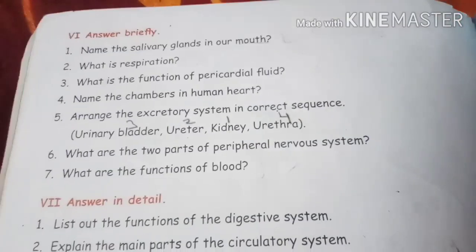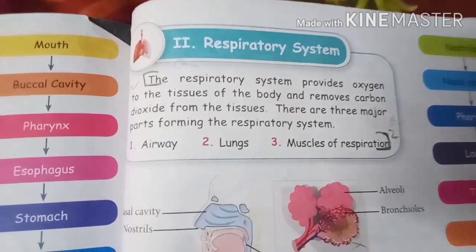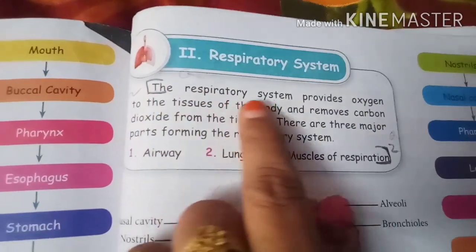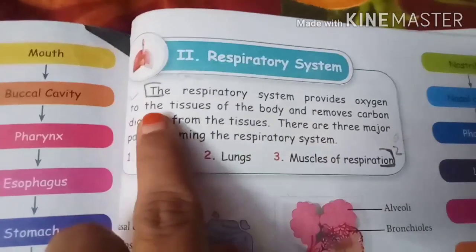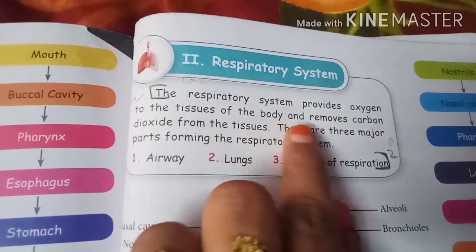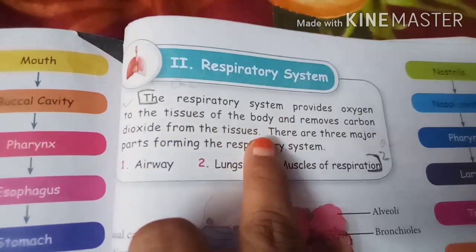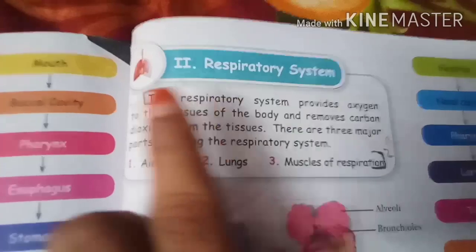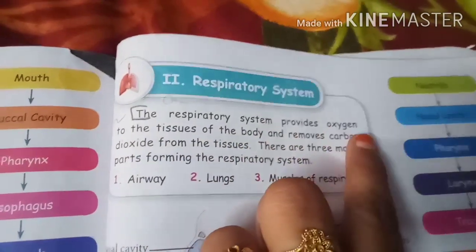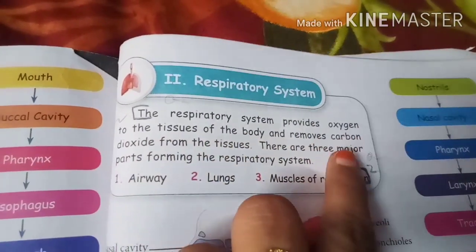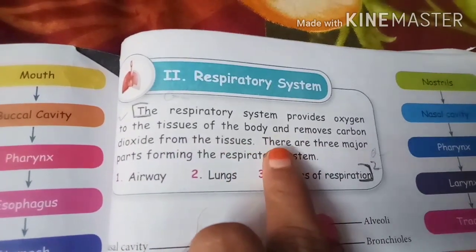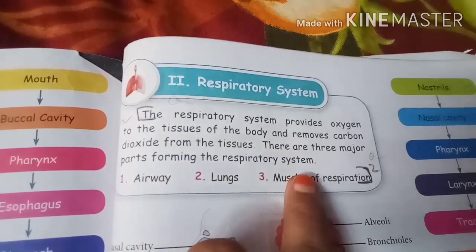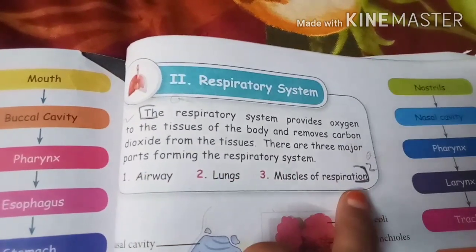What is respiration? The second question. The answer for the second one is, from here you have to mark, the respiratory system provides oxygen to the tissues of the body and removes carbon dioxide from the tissue. So this is the major work of respiration. If you want, you can write this also. There are 3 major parts forming the respiratory system: airway, lungs, muscles of respiration.